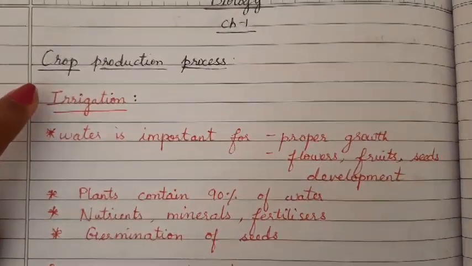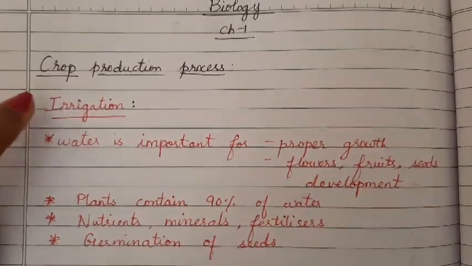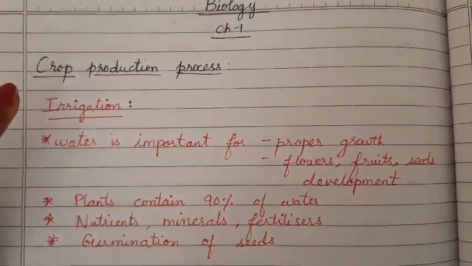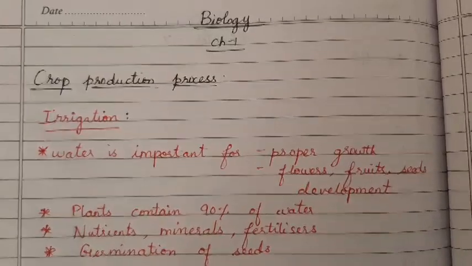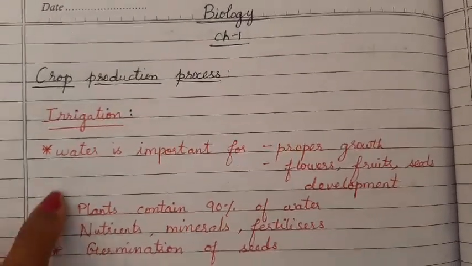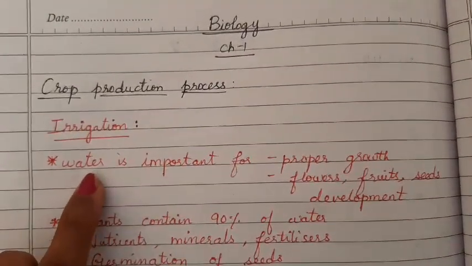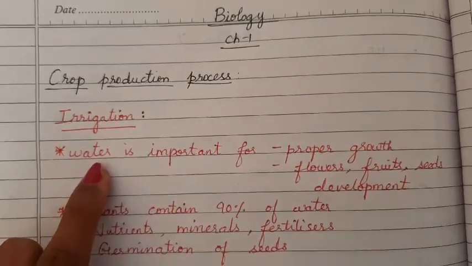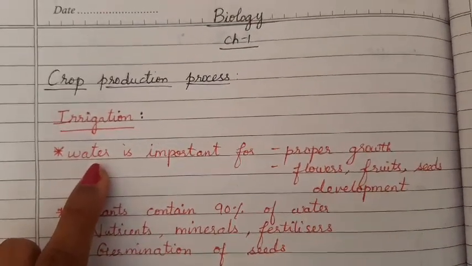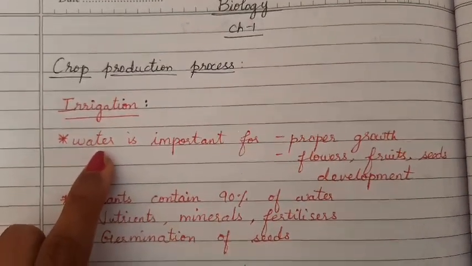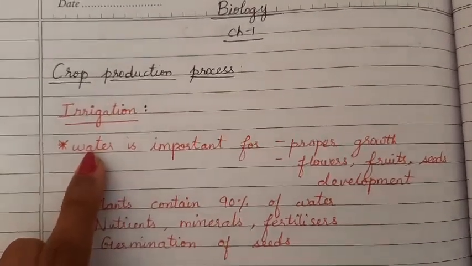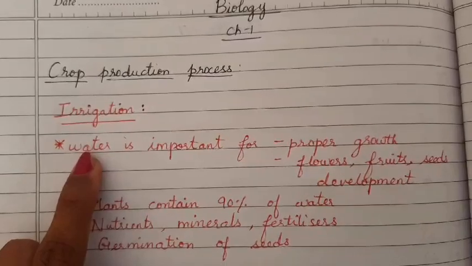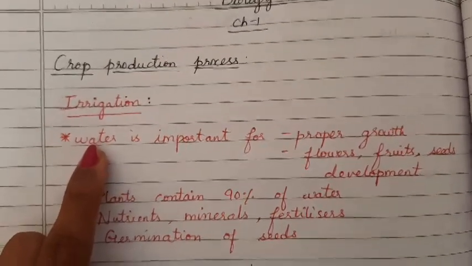Irrigation means Tannir Paichal in Tamil. That is the supply of water to the field. As we know, water is a very important and irreplaceable part of human life. It is one of the basic needs of humans. It is important for the survival of one's life.